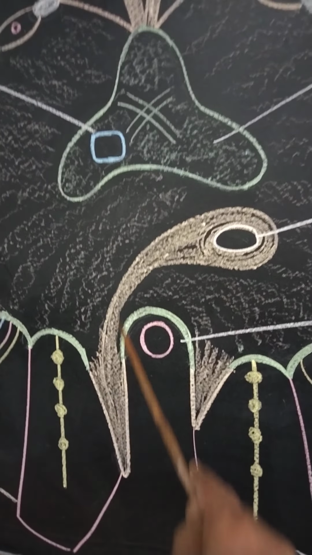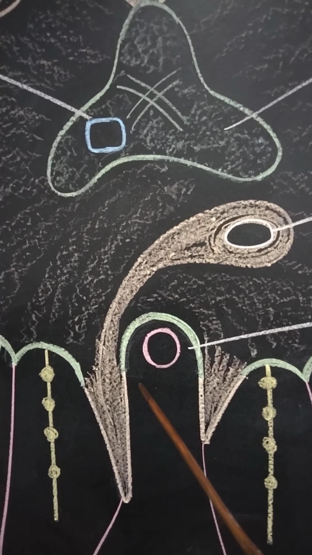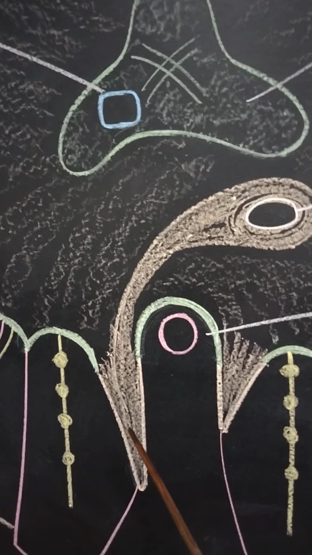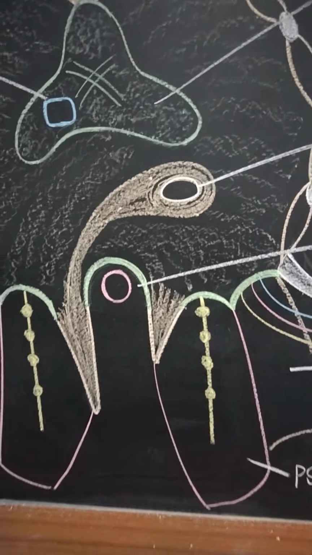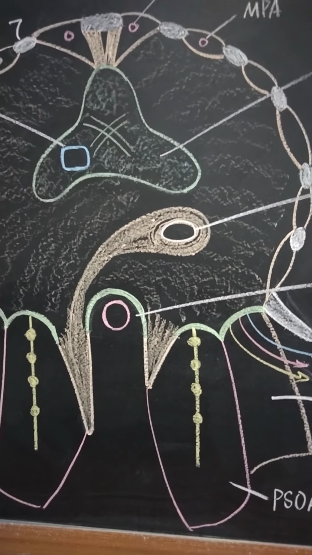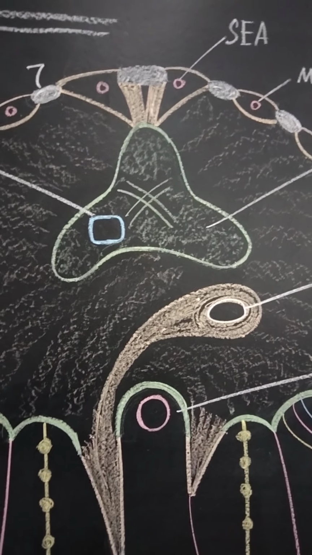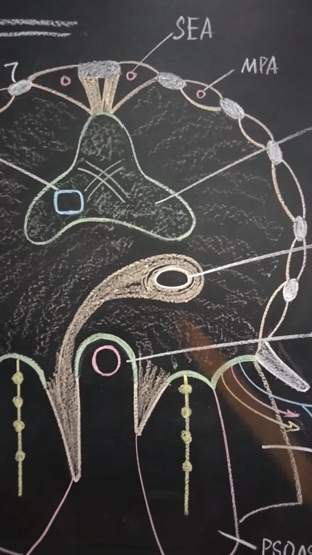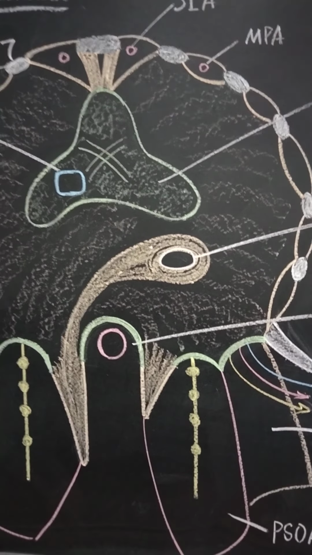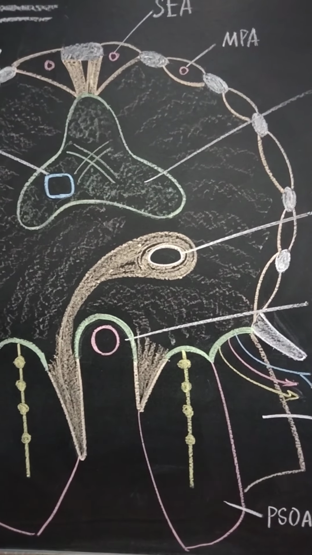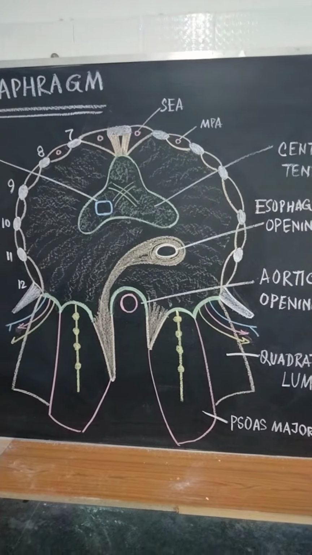Now, we know that the azygos vein enters the thorax from the abdomen either through the aortic opening or by piercing the right crus of diaphragm. But the left crus is always pierced by the hemiazygos vein. Now the right and left phrenic nerve. Right phrenic nerve passes through the vena cava opening, but left phrenic nerve has to pierce the left cupola of diaphragm. Both the nerves pierce the diaphragm and supply the diaphragm from the undersurface.